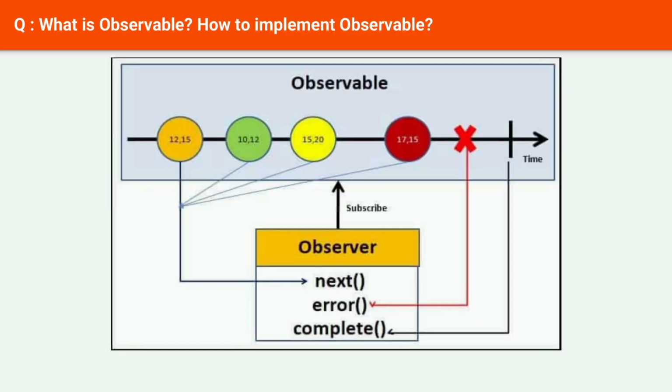Next question: what is observable? How to implement observable? The observables in Angular, a popular framework and a platform in JavaScript using which you can build tremendous single-page client-side applications using TypeScript and HTML. It is primarily coded in TypeScript, a superset of JavaScript that lets you import core and optional features in your apps. Thus, before going any further on the implementation of observable in Angular, let's dive into understanding what observables are.